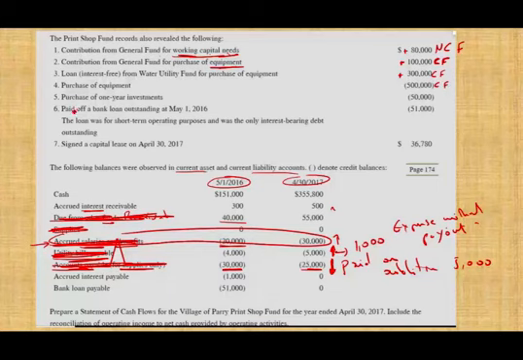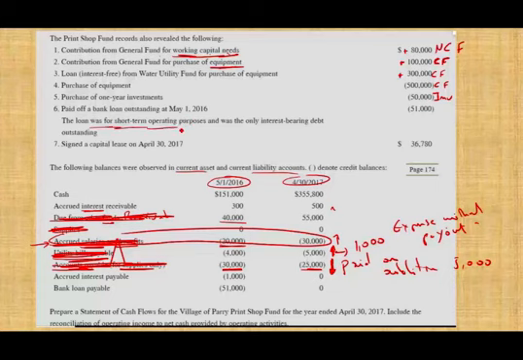Purchase of equipment. Purchase of 1 year investment. Here we are dealing with an investment. That's minus, obviously, and that has to do with our investment. Paid off a bank loan outstanding as of May 1st. Now we need to know what type of a loan it was. That's important. Why is that important? Because it's going to tell us if this is a non-capital financing activity or a capital financing activity.